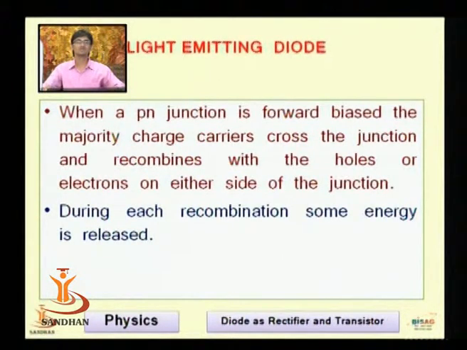So the light emitting diode is a very famous component of communication as well as day-to-day life appliances. When a PN junction diode is forward biased, the majority charge carriers cross the junction and recombine with the holes or electrons on either side of the junction. During each recombination, some energy is released. Now, in a normal PN junction diode, the energy released will be in the form of heat. But if it is a light emitting diode, the energy is not released as heat, but in the form of light. This is how we can differentiate the normal diode and our light emitting diode. The junction emits the light.